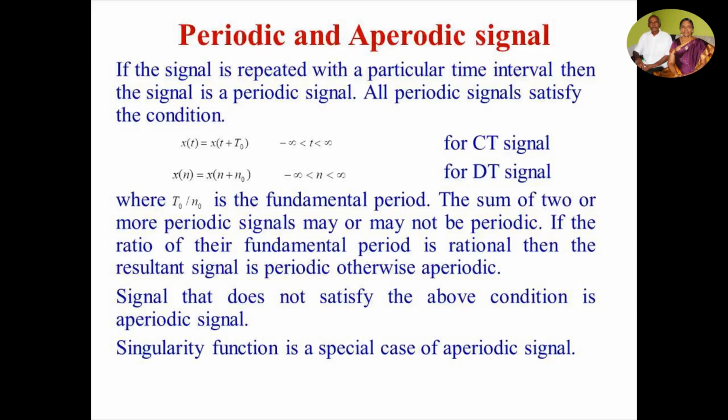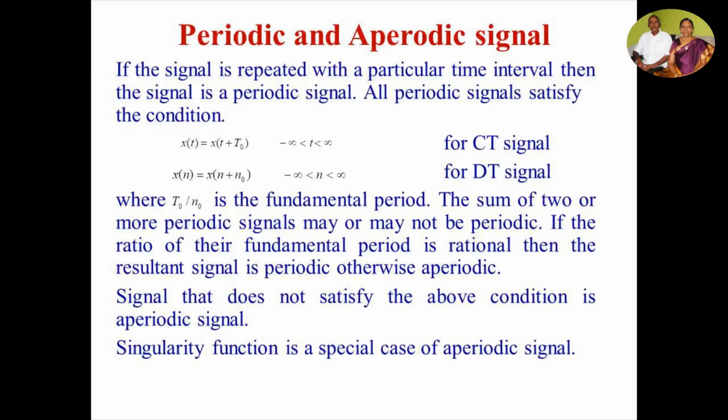All periodic signals satisfy the condition, that is, for a CT signal, x(t) = x(t + T0), where t varies from minus infinity to plus infinity. And for a DT signal, x(n) = x(n + N0), where n varies from minus infinity to plus infinity. Here, T0 is the fundamental period for the CT signal and N0 is the fundamental period for the DT signal. The sum of two or more periodic signals may or may not be periodic.